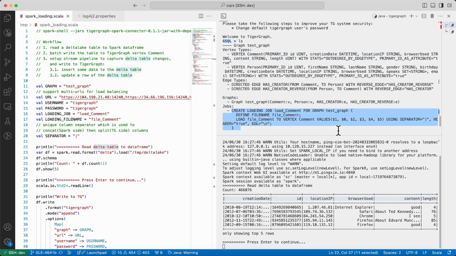The loading job maps the table columns to vertex attributes by index. For example, the first field of values represents ID, which maps to $1, the second column of the source table. And the creation date in the target vertex maps to $0, the first column of the source table.